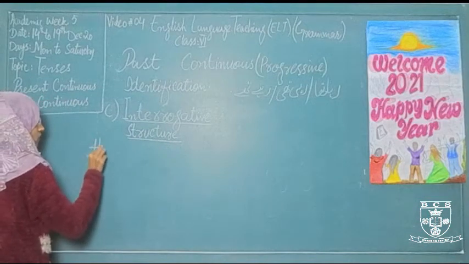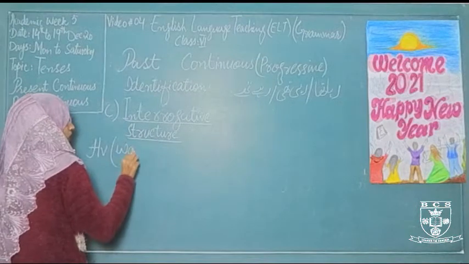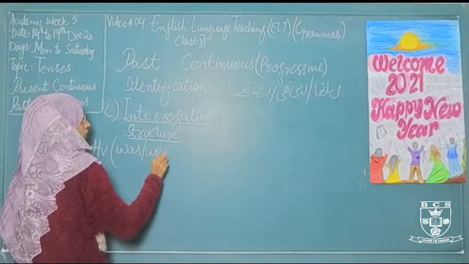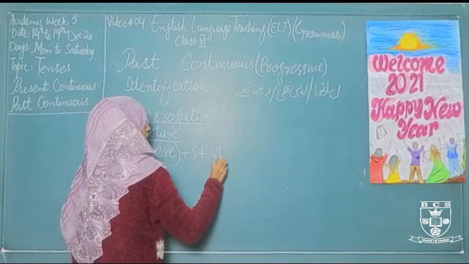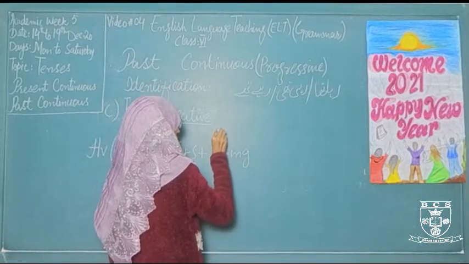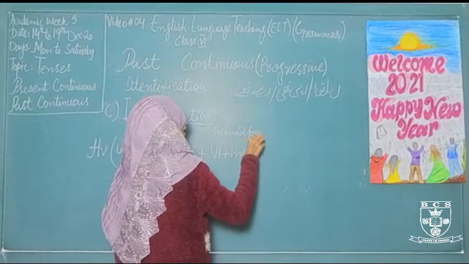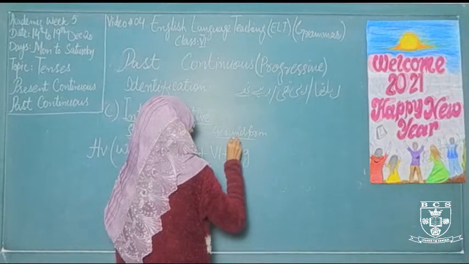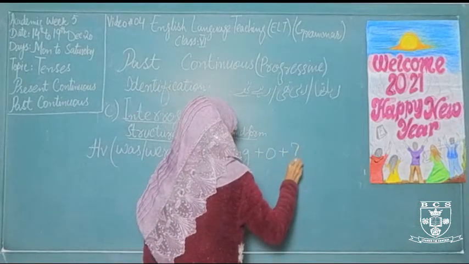Interrogative sentences always begin with a helping verb, and helping verbs are was, were, plus subject, base form plus ing, that is called the gerund form of verb, plus object and question mark.